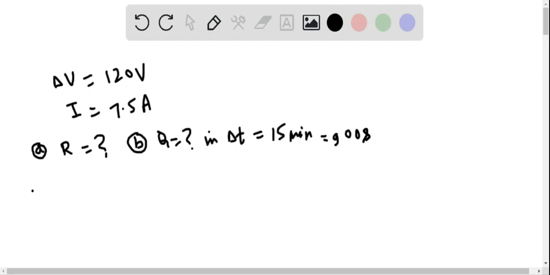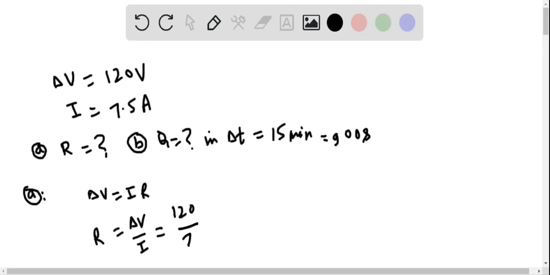Solution for part A: we apply Ohm's law because it is an ohmic conductor. So applied potential difference is equal to current into resistance. So resistance will be, now substitute the value. So the resistance of the hair dryer will be 16 ohm.